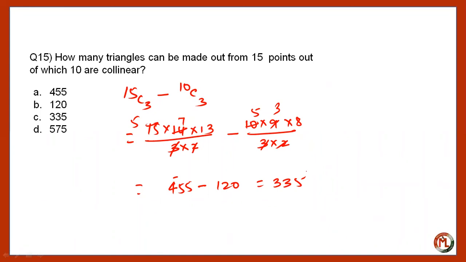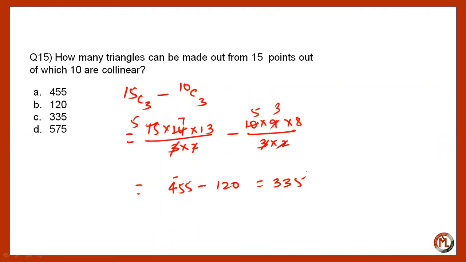Now, the next thing, we cannot make triangles by using all the given points, since 10 points are collinear. So there will be no triangle from those 10 points. So we have to subtract the number of triangles which can be made from those 10 points from the total number of triangles to find out how many triangles can be made from the given number of points. So from those 10 points, 10C3 triangles can be made, right? And since those 10 points are collinear, those triangles cannot be formed. So the number of those triangles will be subtracted from the total number of triangles. That's why we have done it.